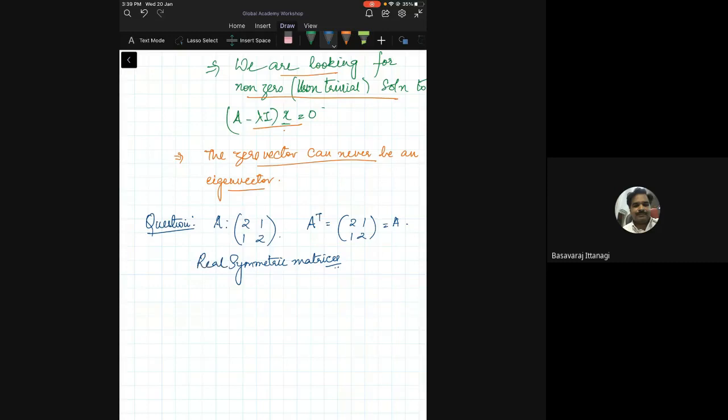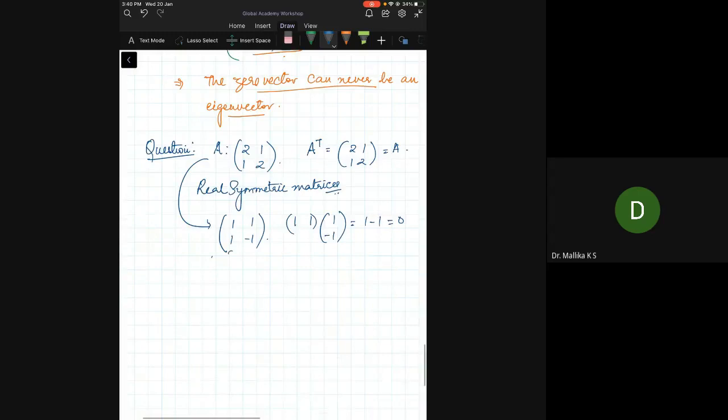Now, what are the eigenvectors for this matrix that we took? The eigenvectors were (1, 1) and (1, -1). What is the dot product of (1, 1) and (1, -1)? Take 1 into 1 plus 1 into minus 1, which is 1 minus 1, which is 0. If the dot product is 0, what can we say about those two vectors? Perpendicular to each other. Exactly. So these two are orthogonal to each other.